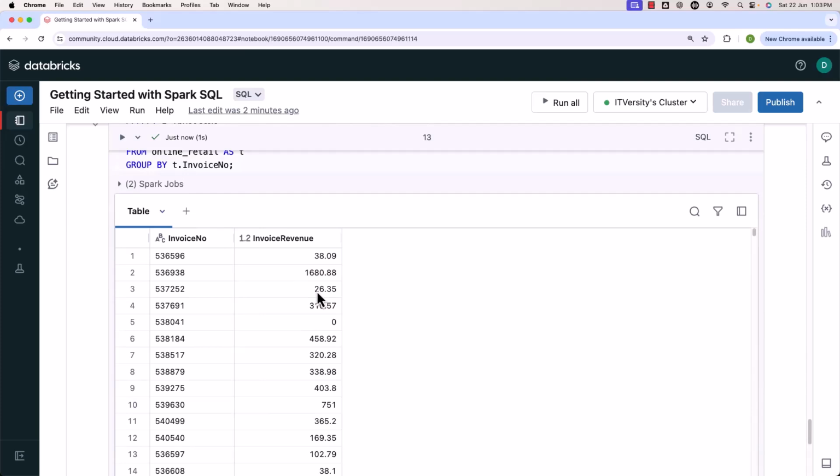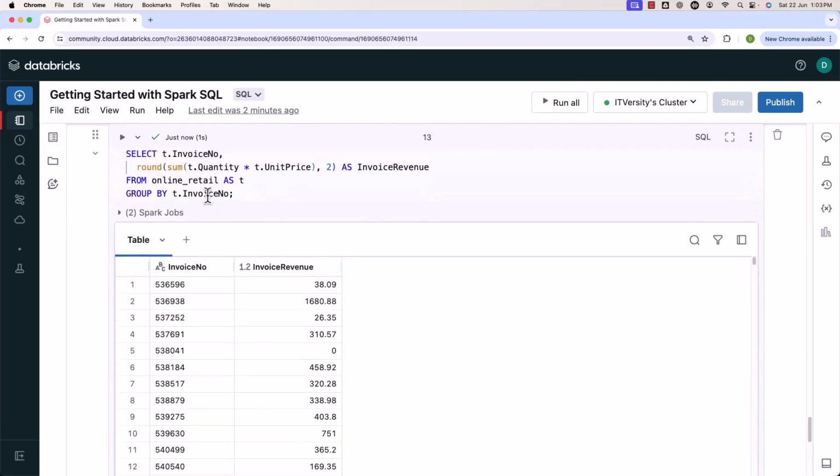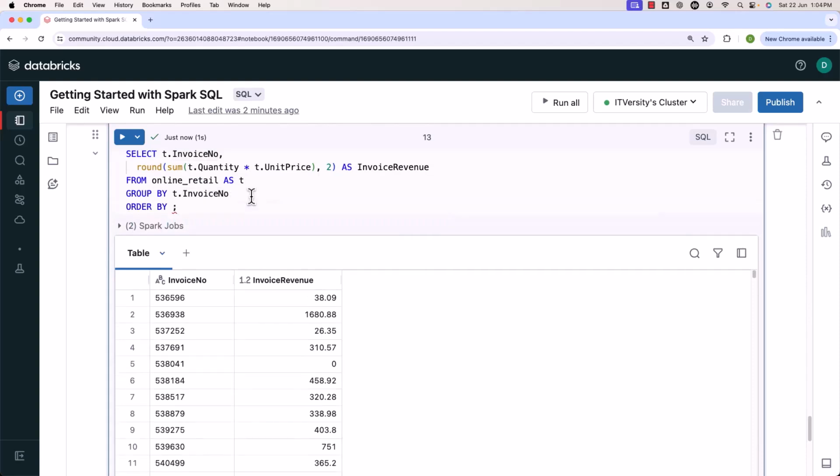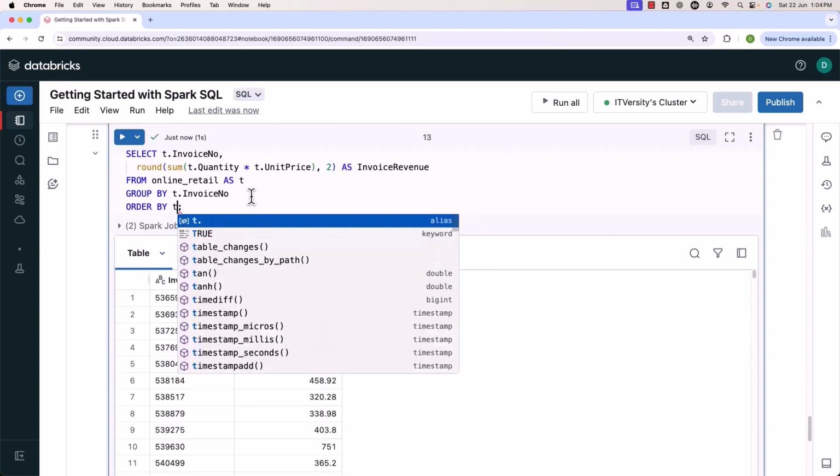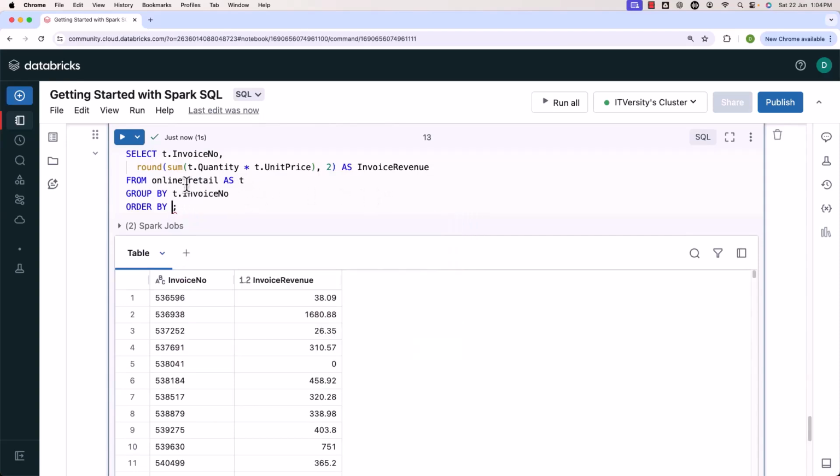In case you wanted to sort the data in descending order by invoice revenue, then you should be able to say order by here, then invoice revenue, t dot invoice revenue. We should not be saying t, because invoice revenue is not part of online retail. It is a derived column. Here we have to say invoice revenue, or we can also use positional notation, which is nothing but 2, because it is the second column. Even if you say 2, it will work as per the expectations, but I would like to specify the alias name like this. This is not a column name, this is an alias.